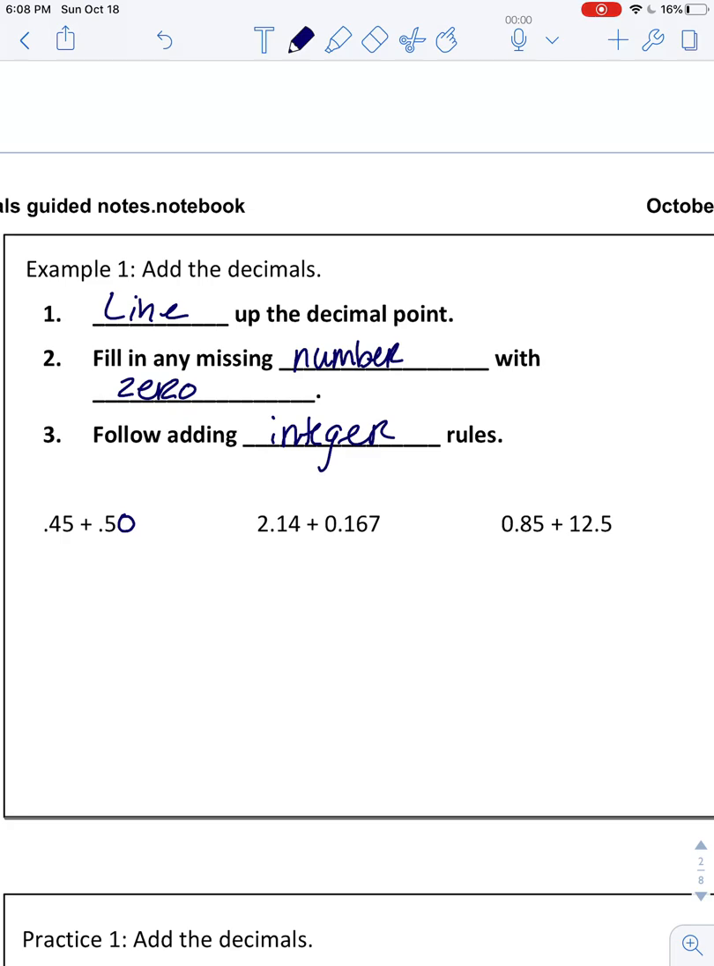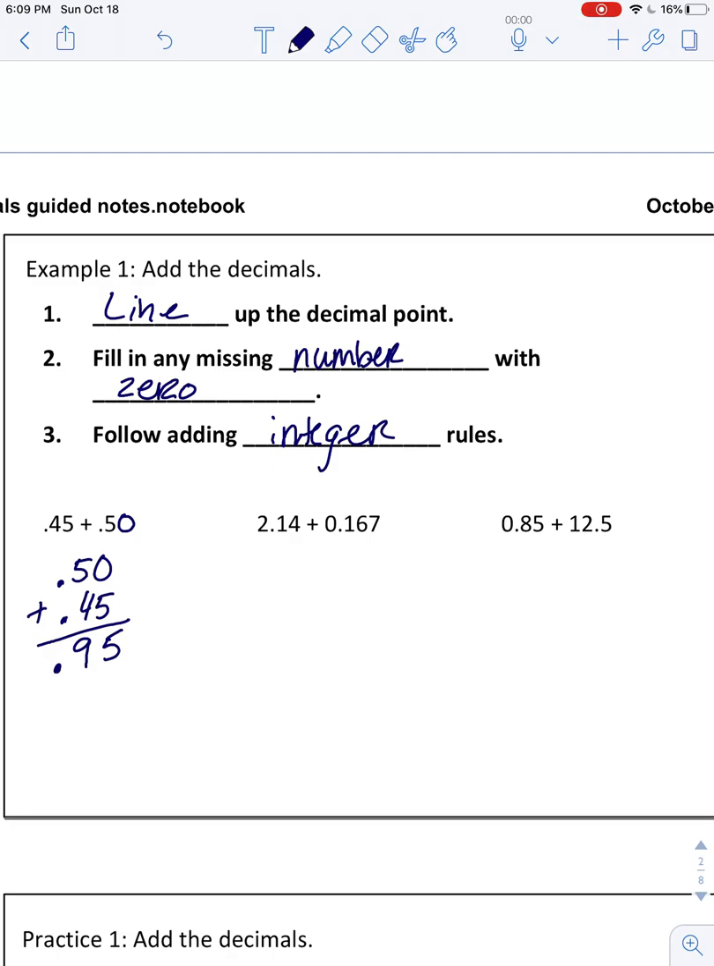So I'm going to put my bigger number on top, so it's going to be 0.50, smaller number on the bottom, 0.45. Then I could go ahead and add. 0 plus 5 is 5. 5 plus 4 is 9. Bring down my decimal point. So my answer is 0.95.